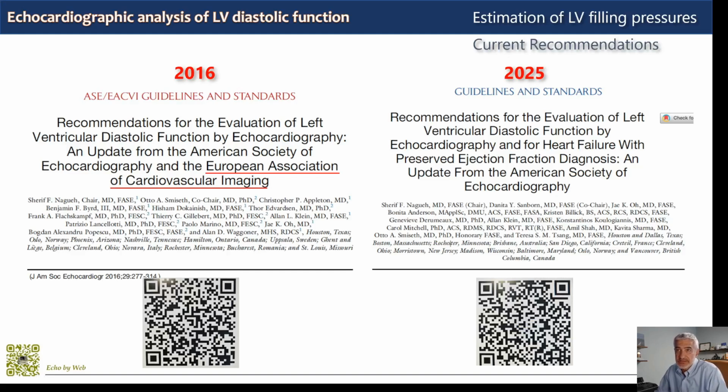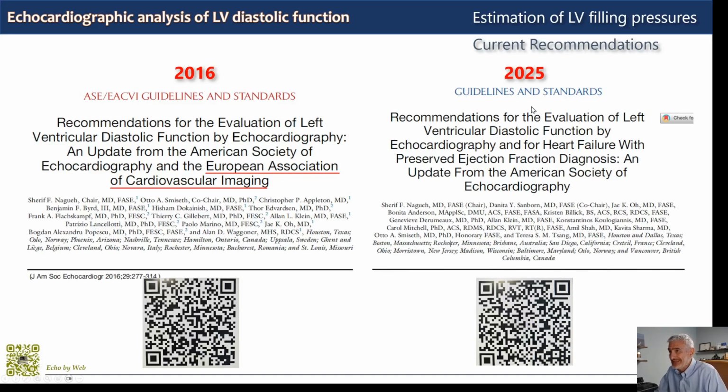This is one of the reasons why we have guidelines in diastology. Well, we don't actually have guidelines, we have recommendations because there are no randomized trials. These are the latest, which you should download if you don't have them already, using these two QR codes here, which point to the PDFs on the internet. The 2016 recommendations are a joint document from the American Society of Echocardiography and, on this side of the Atlantic, the European Association of Cardiovascular Imaging.